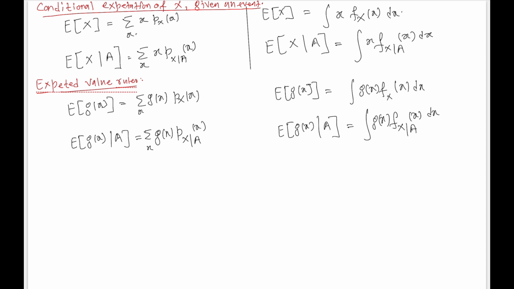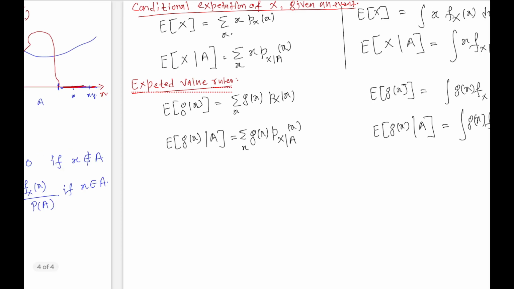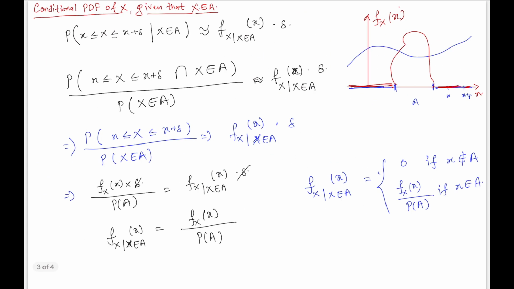Otherwise, the core concept, whatever we have learned in case of the discrete, will remain the same, and we are going to rely on that. I will be taking an example in the next video based on this conditional PDF in case of the continuous random variable. Thank you so much.